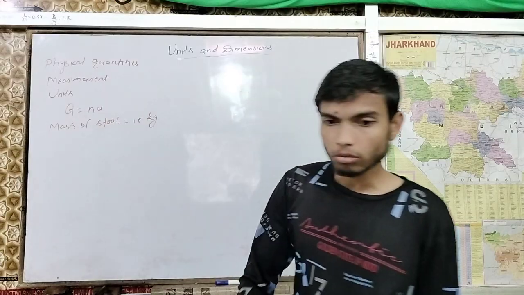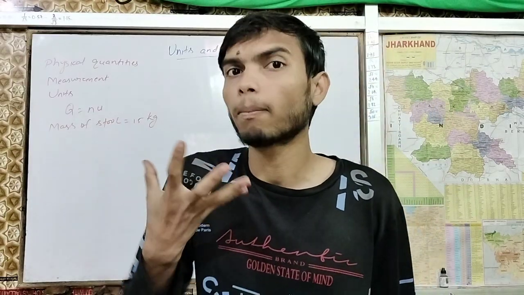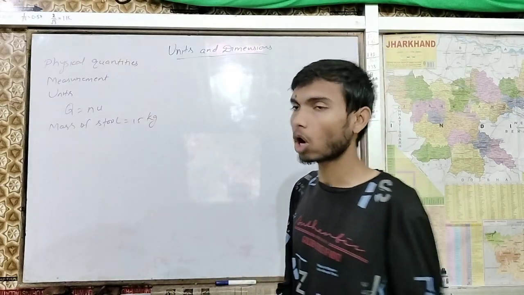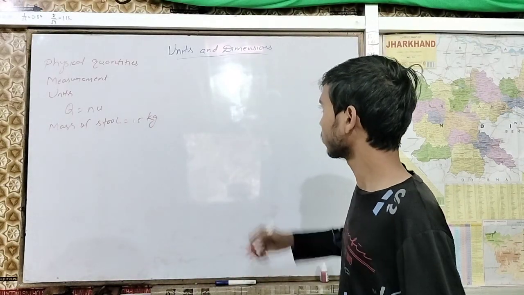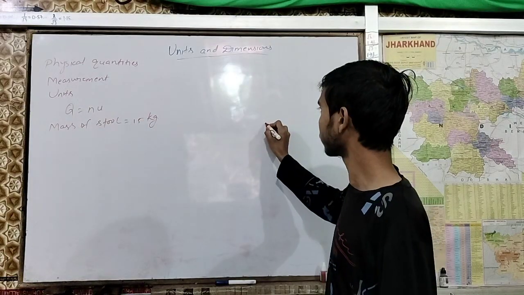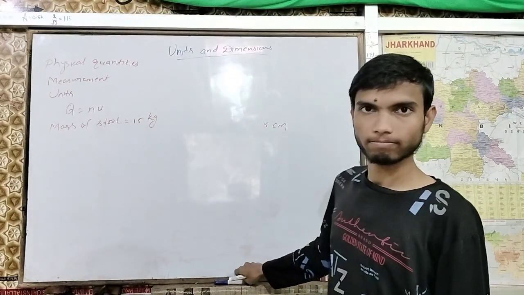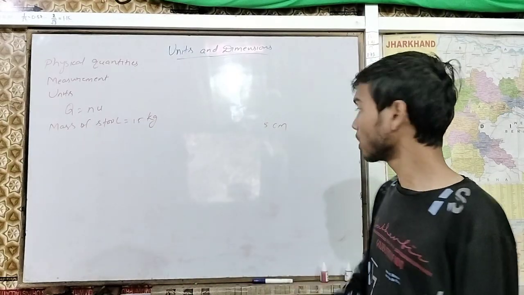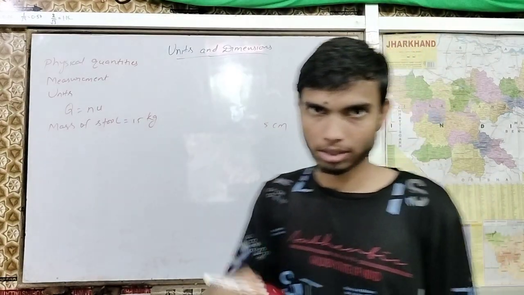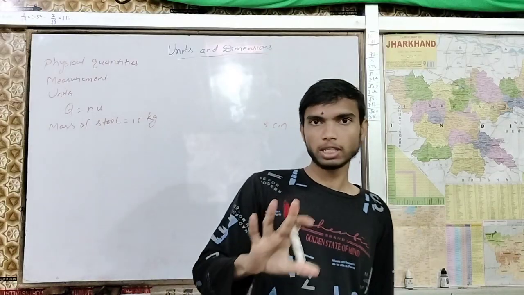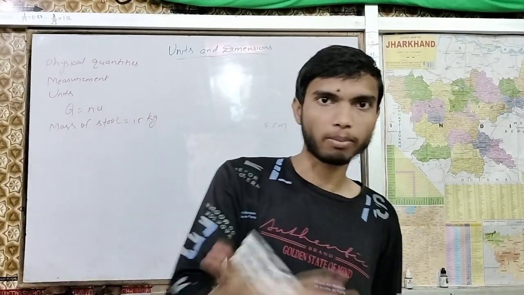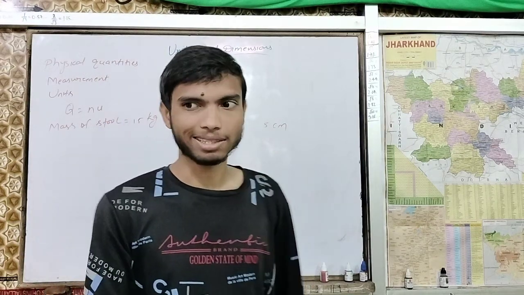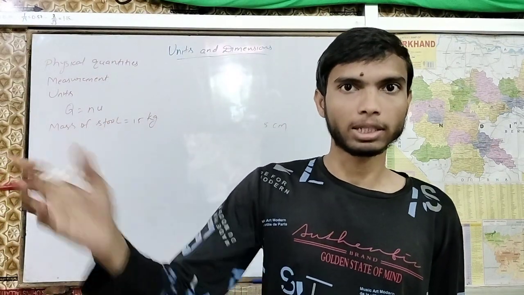Okay. So when you pronounce your measurement, how will you say it? For example, you say that the length of this marker is 5 centimeter. That is how you will say to someone that the height of this marker is 5 centimeter, or the mass of rice is 2 kg.